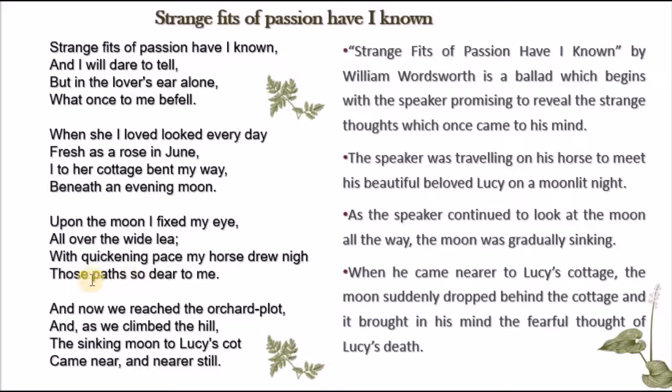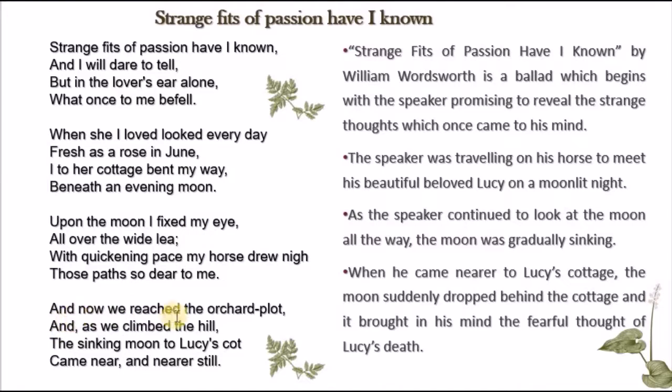And of course, those paths are so dear to him because these paths lead him to meet Lucy. Okay, so it is not an ordinary journey for him. It is a very beautiful one, leading to Lucy. And we see that he's all the time mentioning the moon and the view of the moon in front of him. This is important.